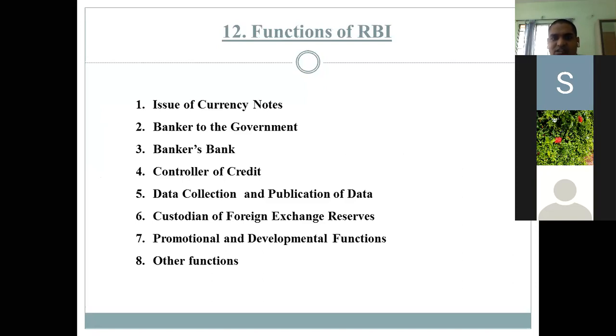Now, the functions of RBI. As I told you, the issue of currency notes. RBI has the right to issue currency notes. All denomination currency notes except the 1 rupee note and coins, meaning the metallic coins, are issued by RBI.